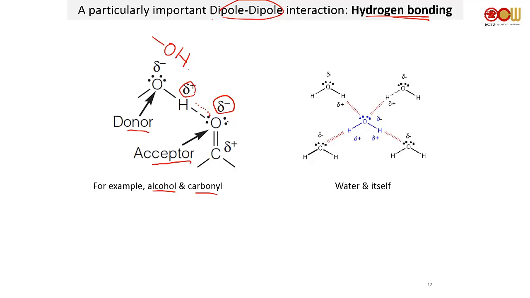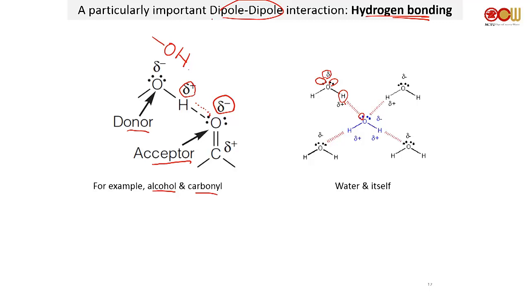That's fine. Or if you look at water, you've got lone pairs. You've got partial negative, partial positive. The partial positive binds with the partial negative of the other water molecule.